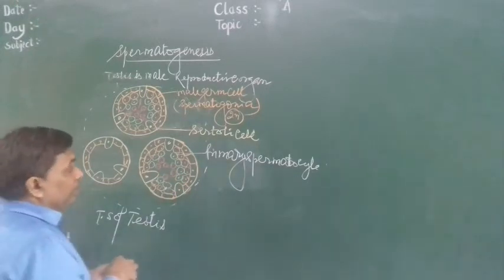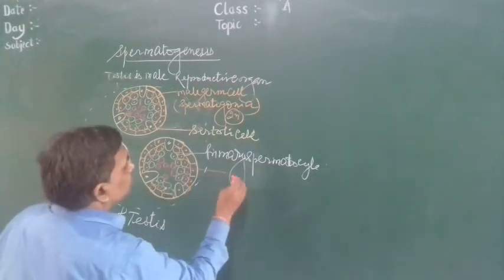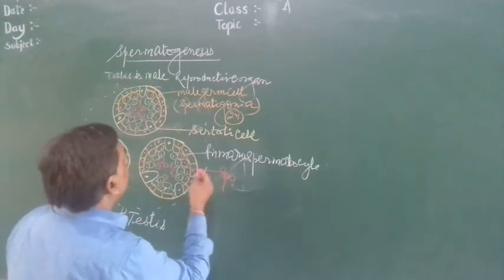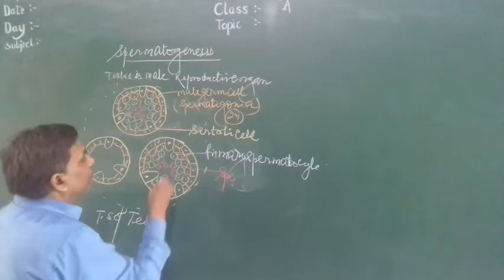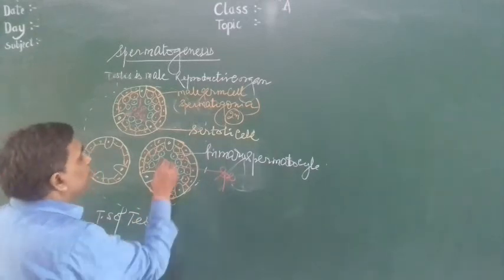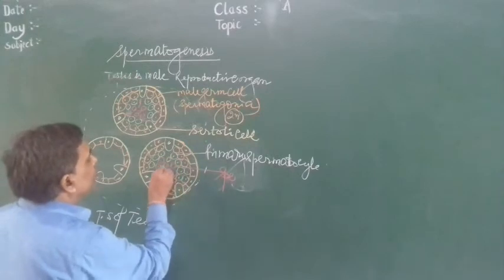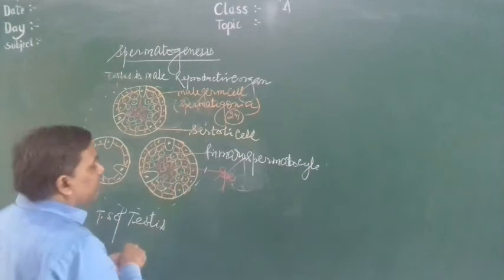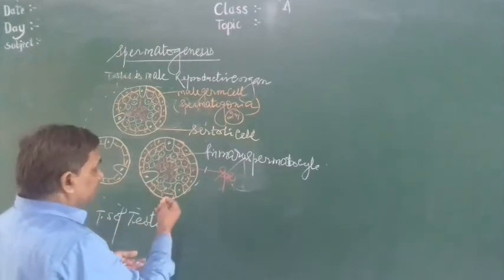The primary spermatocyte produces secondary spermatocytes, then spermatids.